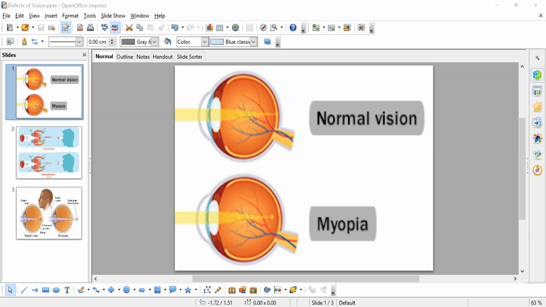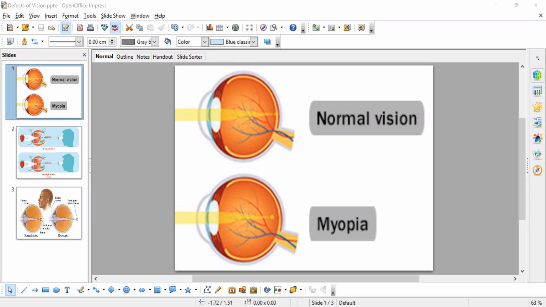If the object is placed nearer, less than 25 centimeters, if the object is closer to our eyes, then we cannot see the image properly. The image formed on the retina will not be proper. It is a kind of blurry image, not crystal clear.